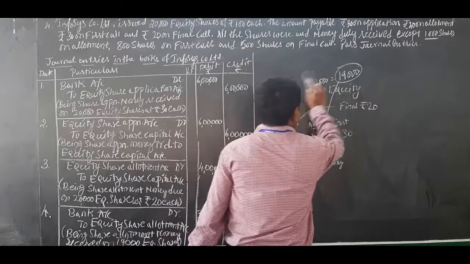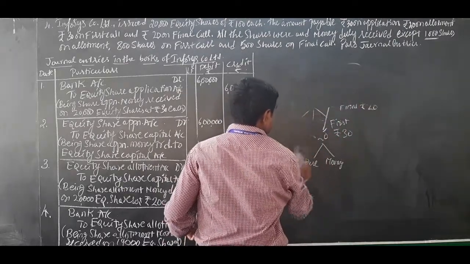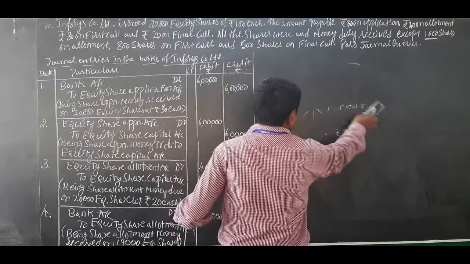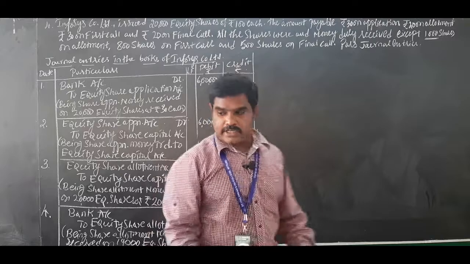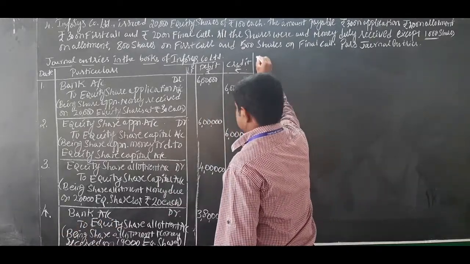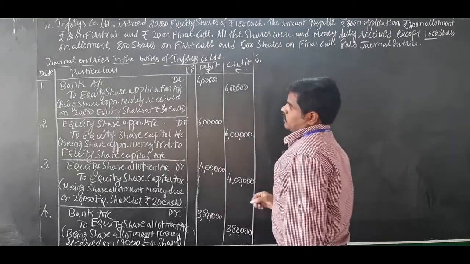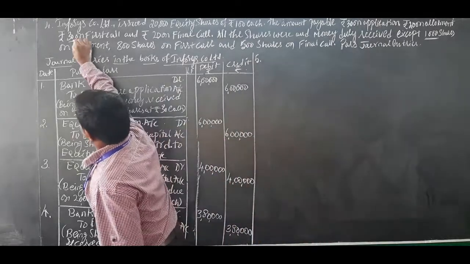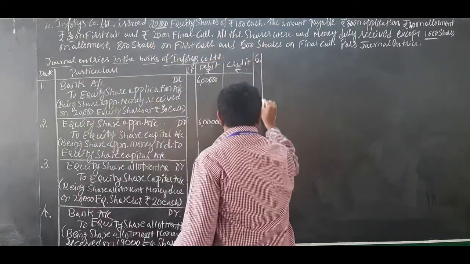Moving on to the next one. Allotment is over, application is over. Totally 4 journal entries are over. We will move on to journal entry number 5, that is first call money due. First call 30 rupees, number of shares issued 20,000.